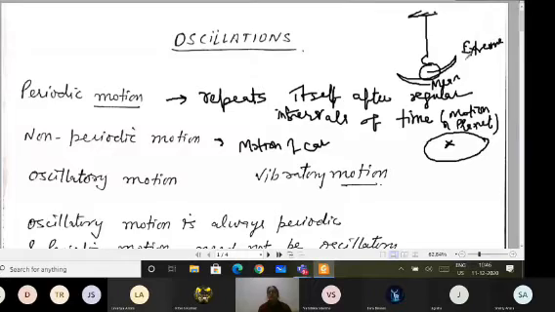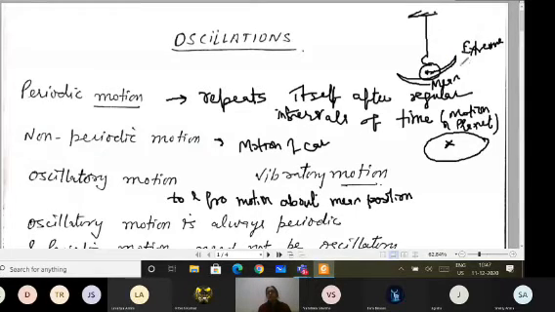So if a body is made to oscillate or move to and fro, oscillatory motion means to and fro motion about the mean position.